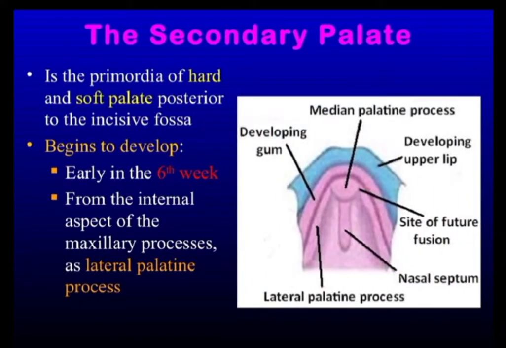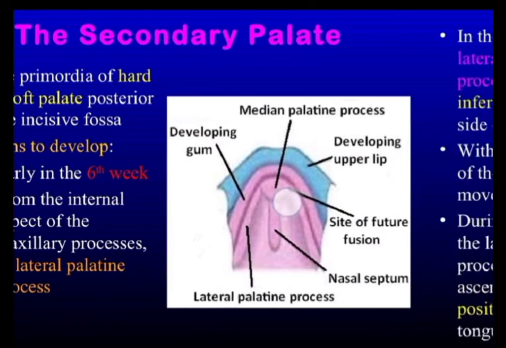The secondary palate is the primordium of hard and soft palate posterior to the incisive fossa. It begins to develop early in the 6th week from the internal aspect of the maxillary process as lateral palatine process.